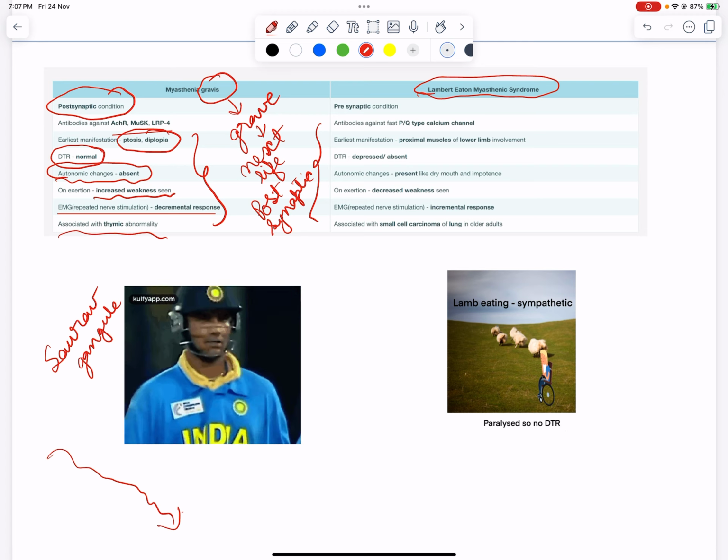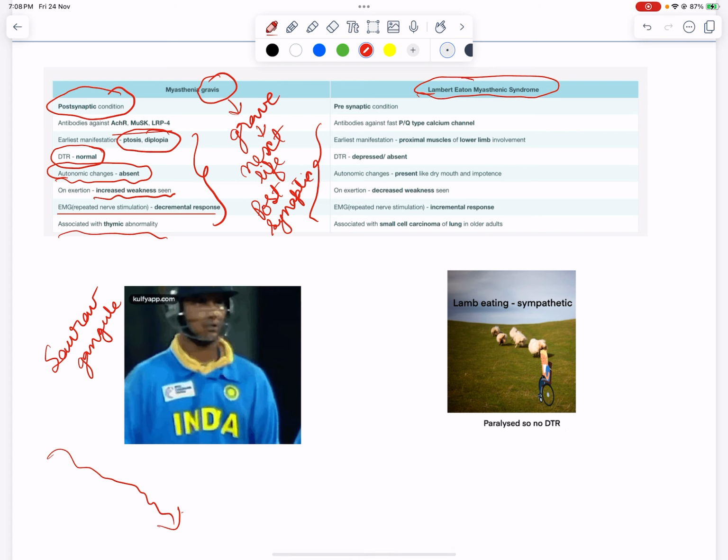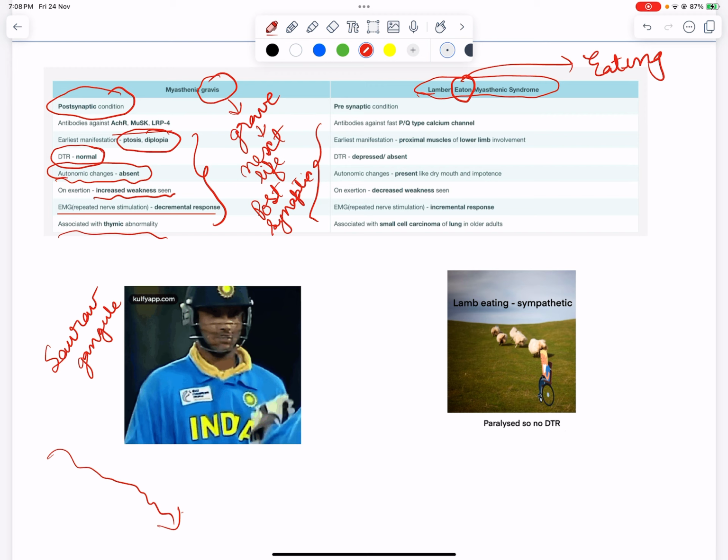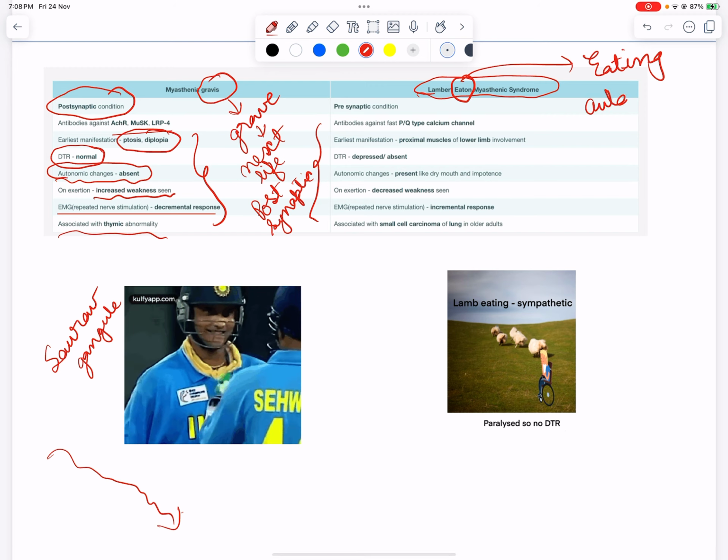Now Lambert-Eaton myasthenic syndrome. Now Eaton. Eating is an autonomic activity.